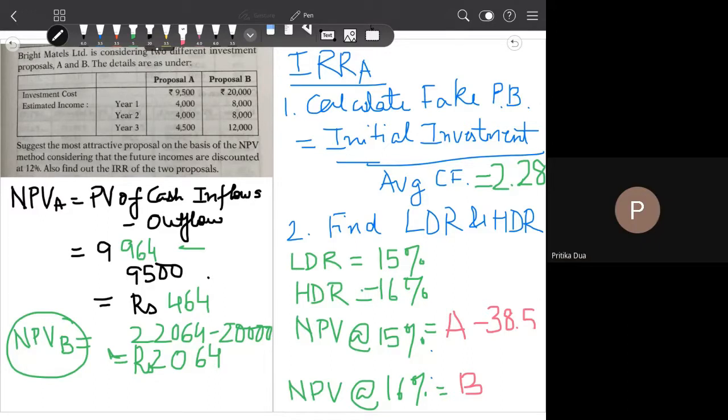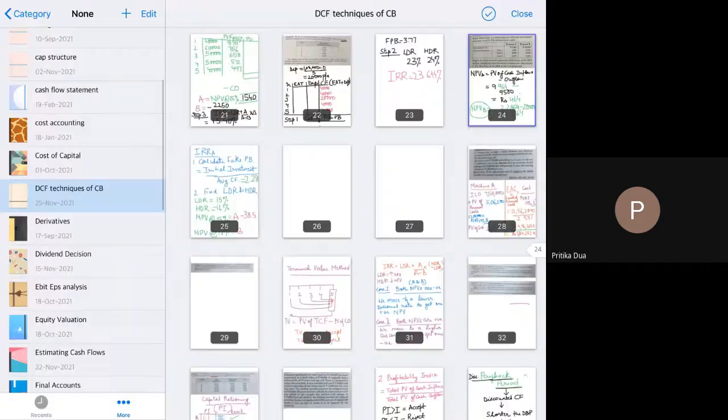So at 14, were you getting a positive value? Yes ma'am. Okay, you were getting a positive value. Because I think at 16, if 15 is giving a negative value, 16 will also be giving a negative value. So we will have to move to 14%. Can anyone give me the exact value at 16%?